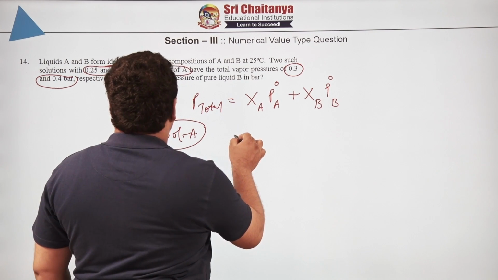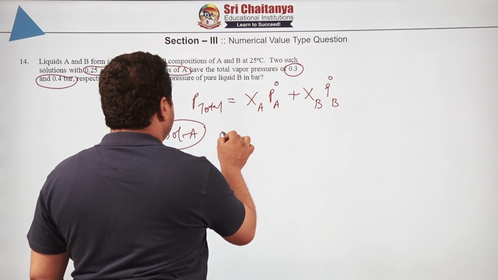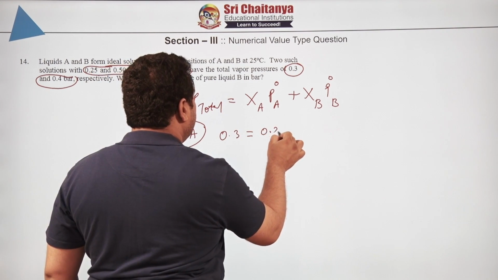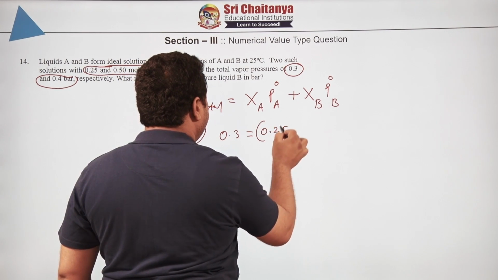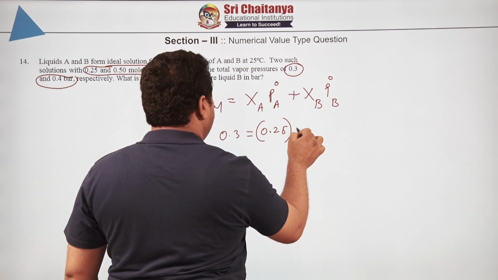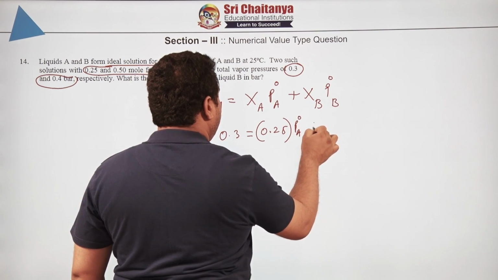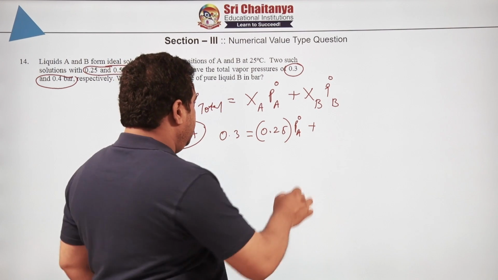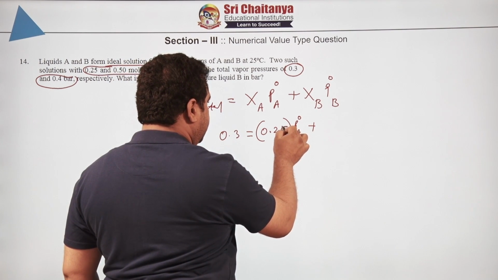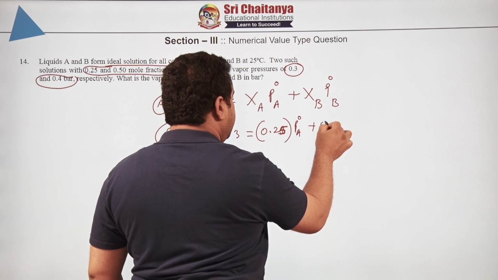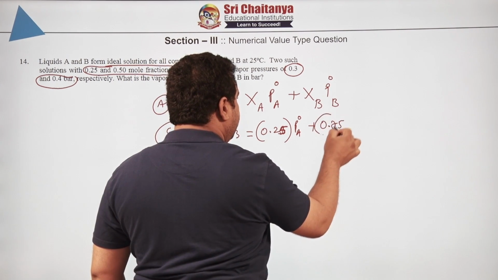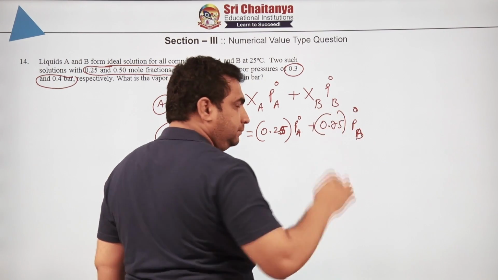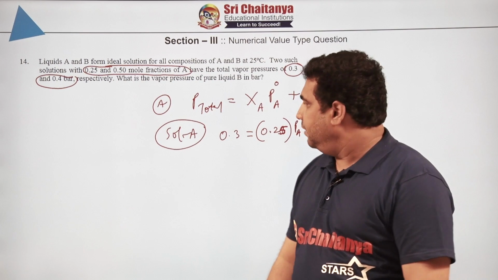If you speak about solution A, 0.25, that means P total for first solution is how much? P total is 0.3. And what is the mole fraction at that point? 0.25. 0.25 into vapor pressure PA naught plus, if the mole fraction of A is 0.25, then how much is the mole fraction of B? 0.75 into vapor pressure of the B solution. This becomes equation number 1.